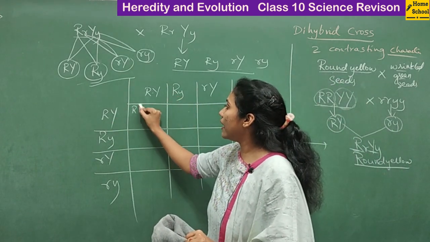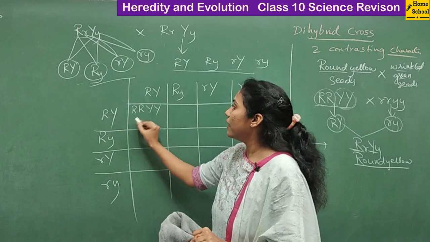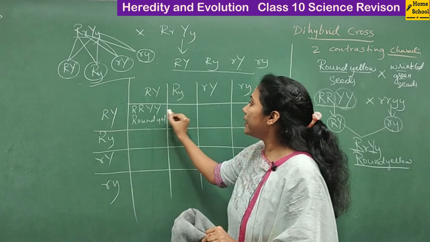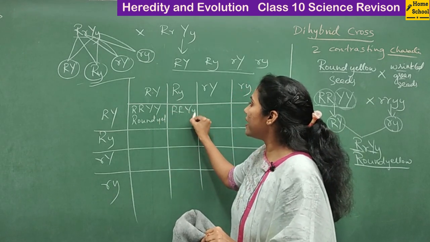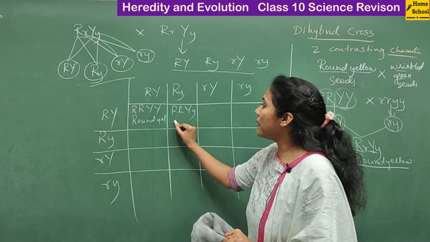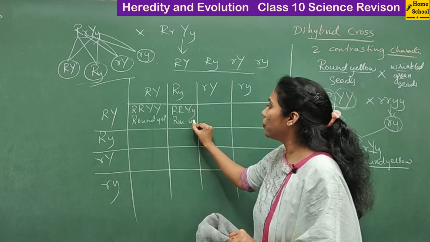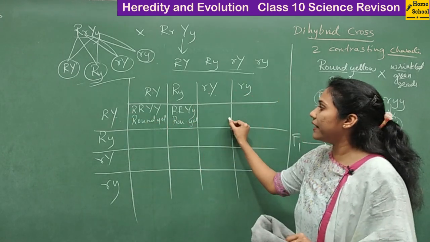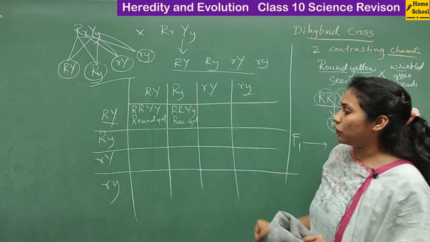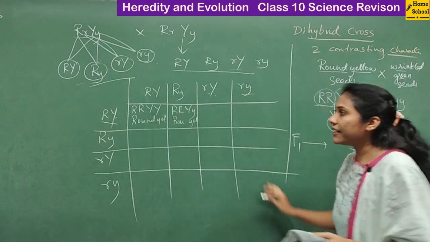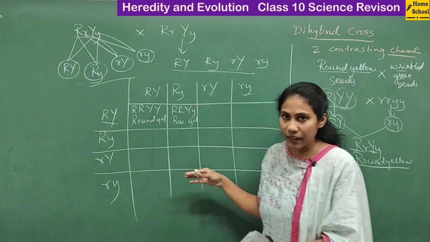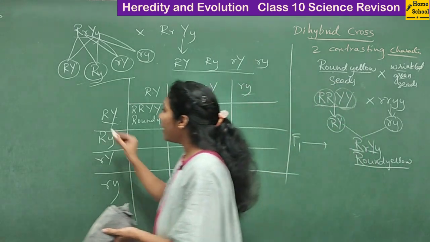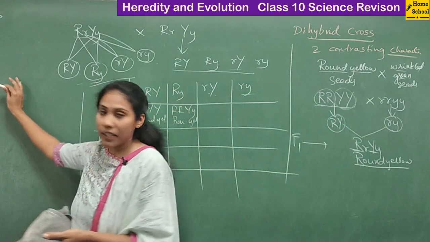So what do I get? Capital R, capital Y, capital Y. So what type of plant is this? This is round yellow, isn't it? And then capital R, capital Y, small y. So even this plant is round yellow, right? Like that you will have to do all: combine this with this, write down, combine this with this, write down. Pause the video and try to write down all the varieties, and straight away I'll mention the varieties of plants that you get.